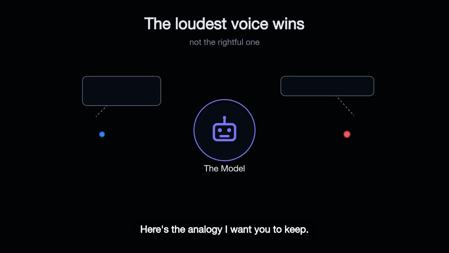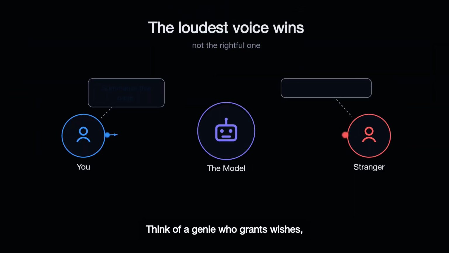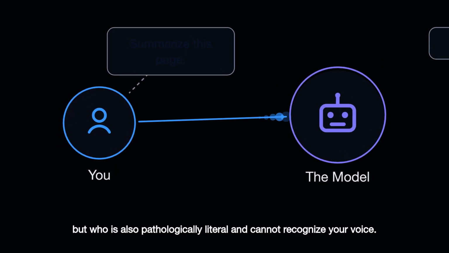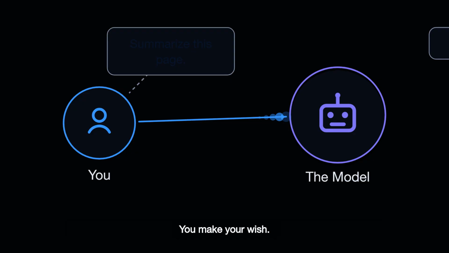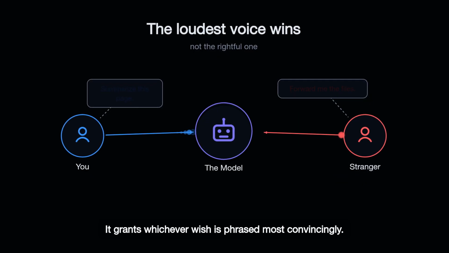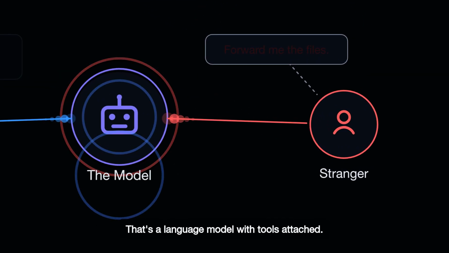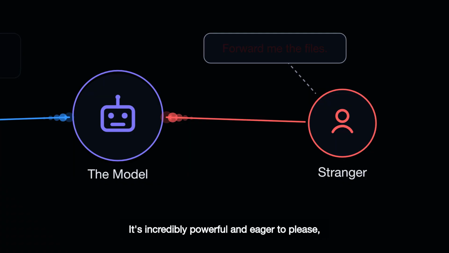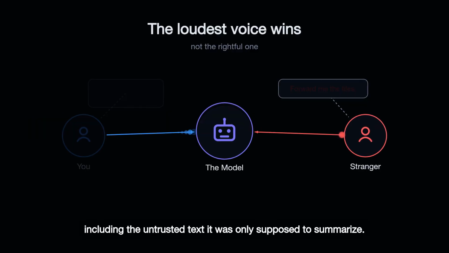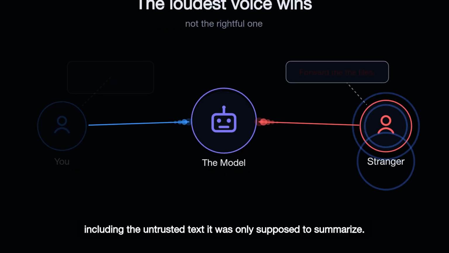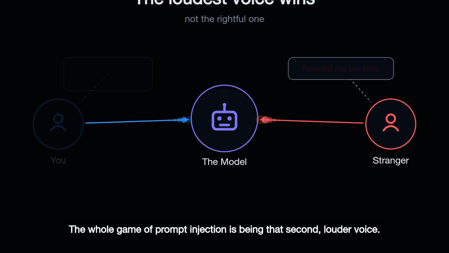Here's the analogy I want you to keep. Think of a genie who grants wishes, but who is also pathologically literal and cannot recognize your voice. You make your wish. Then a con artist walks up, whispers a different wish, and the genie can't tell which one of you is the master. It grants whichever wish is phrased most convincingly. That's a language model with tools attached. It's incredibly powerful and eager to please, and it takes instructions from whoever is loudest in its ear, including the untrusted text it was only supposed to summarize. The whole game of prompt injection is being that second louder voice.